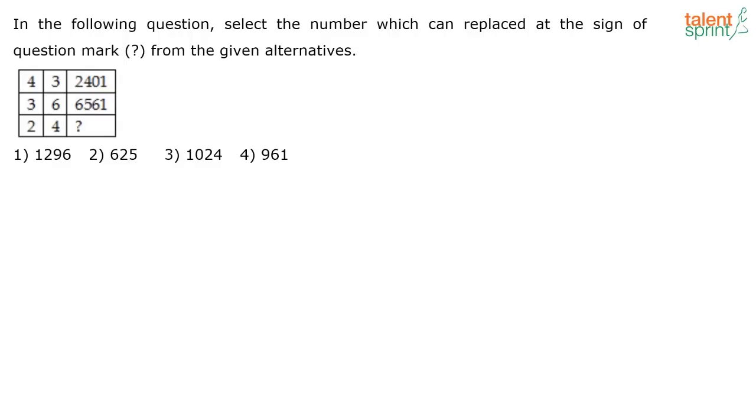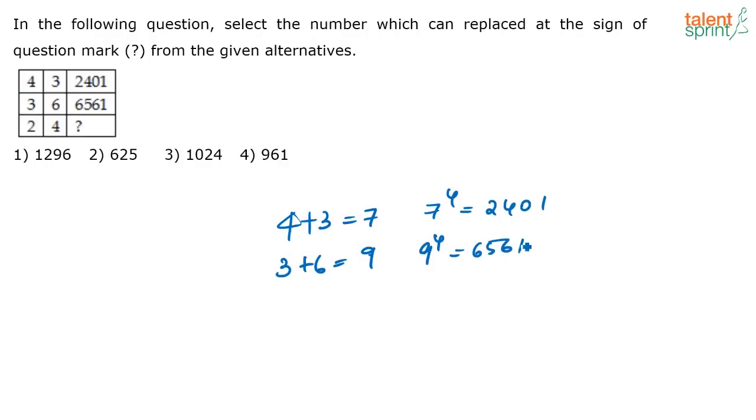Next one. What's the answer for this one? 4 3, 2401, 3 6, 6561 and 2 4, question mark. What will come in the place of the question mark? See, what's the logic that is used here? You have 4 plus 3, that is equal to 7, and 7 to the power 4, that is equal to 2401. Similarly, 3 plus 6, that is equal to 9, 9 to the power 4, that is equal to 6561. 2 plus 4, that is equal to 6, 6 to the power 4, that is equal to 1296. So the correct answer here is option 1.